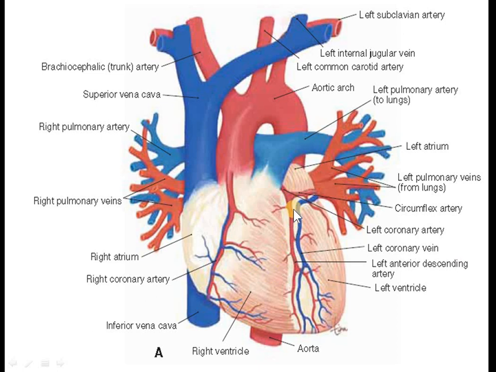Okay, so if there is a blockage of this coronary artery, you will suffer many problems like angina pectoris, then congestive cardiac failure, myocardial infarction and all that. Okay, because of only this coronary blockage. If there is increase in cholesterol level, so there will be decrease in the lumen of your coronary artery. As coronary artery is very small, if there is a small blockage in this area, that will block the blood supply to the heart.